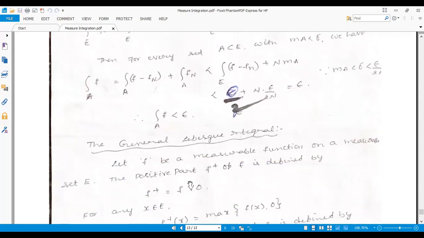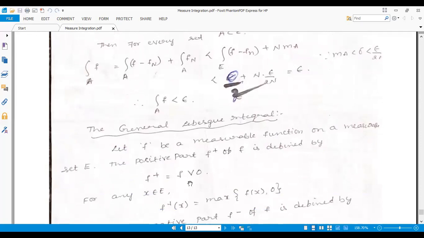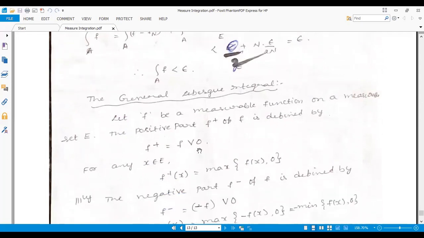Now we move on to the general Lebesgue integral. Let f be a measurable function on a measurable set E. The positive part of f, f plus, is defined as f conjunction 0.